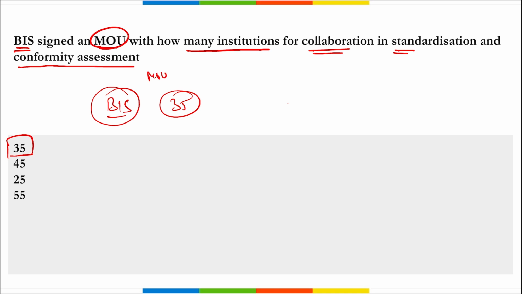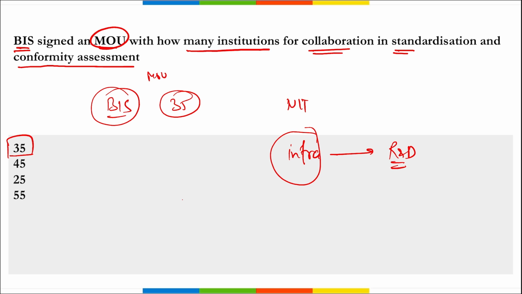The institutions include prominent NITs, government and private engineering colleges across different states in India. But what is this MOU all about? The participating institutions will associate with the technical committees of BIS to set up infrastructure that will support research and development in that area. I repeat, this MOU with BIS will promote infrastructure in those institutions, private or government, where the main focus will be on research and development. Correct? Important, take a note of it.